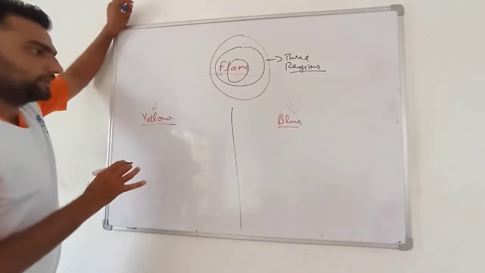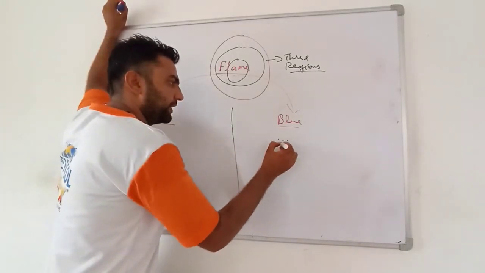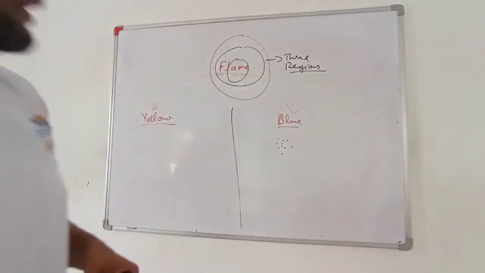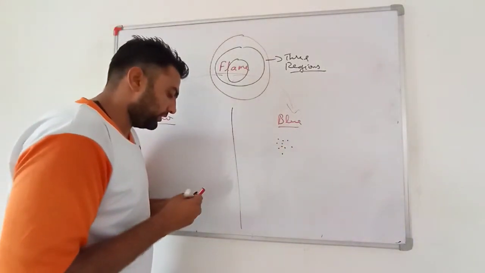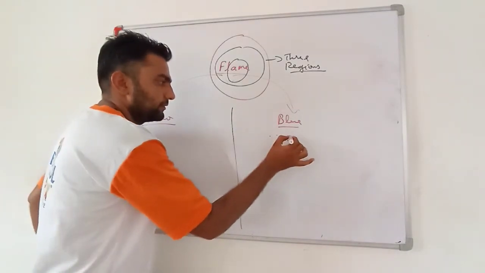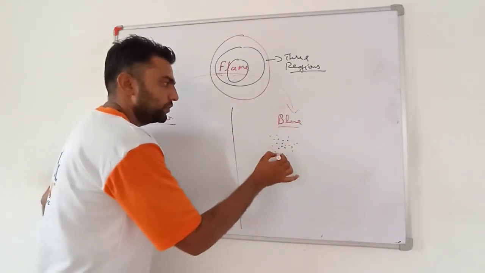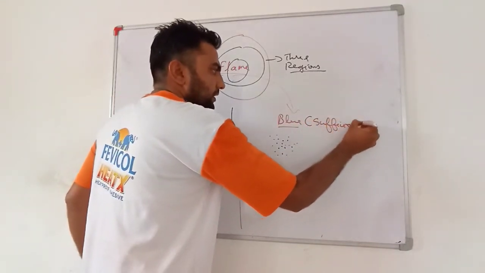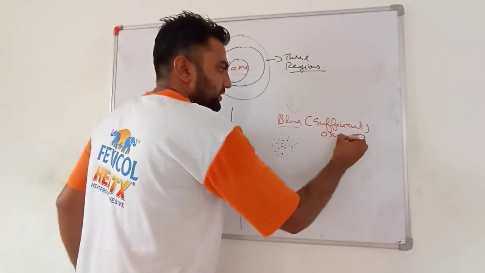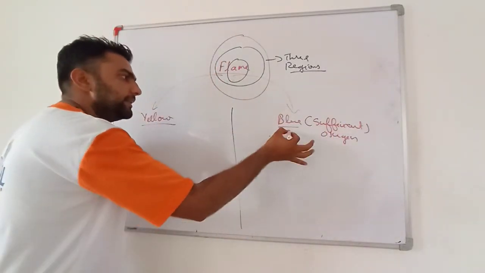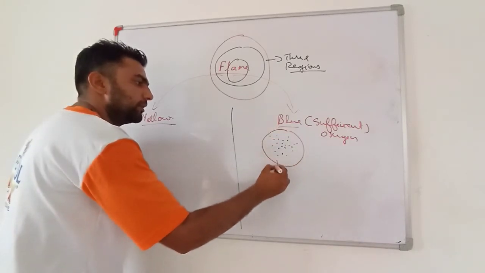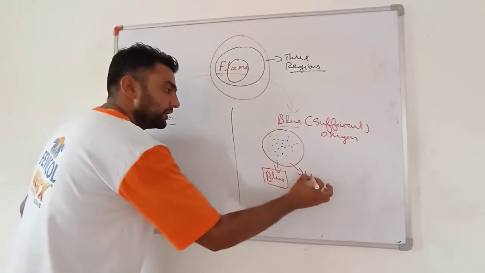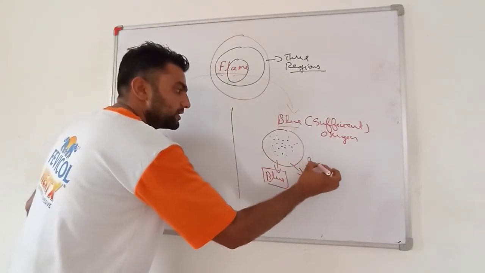Why? See my dear students, if these are the vapor particles, each and every vapor particle requires one oxygen for burning. So if there is sufficient oxygen, then these particles will burn, producing blue flame, and as each and every particle will burn, it will produce a large amount of heat.